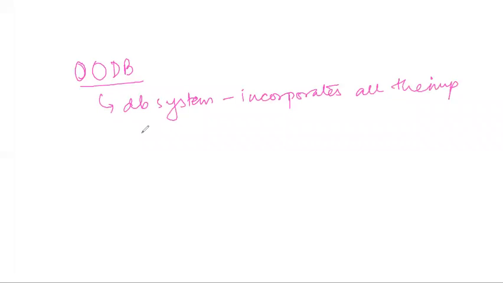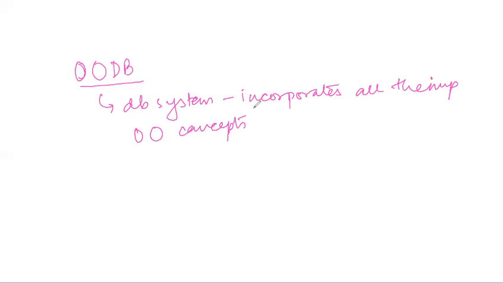All the features that I have talked about so far, when there is a database system that incorporates all the important object oriented concepts which we have talked about so far, when all these concepts are incorporated in a database, that database we refer to as the object oriented database.